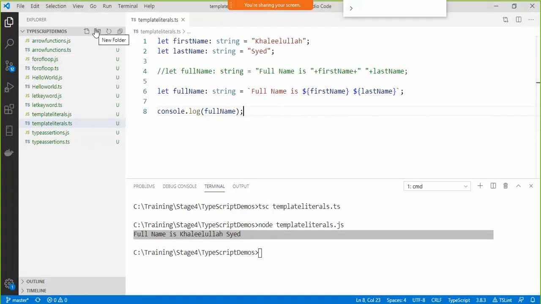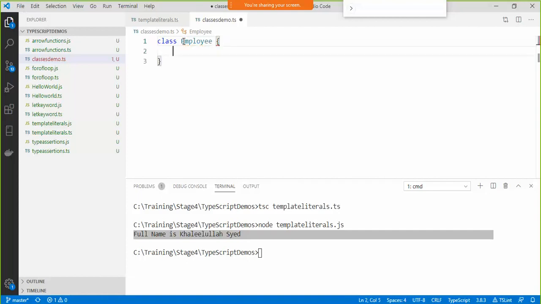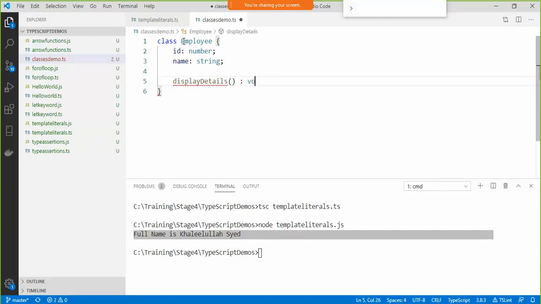So I'll just come back here and say classes demo dot ts. I'm gonna create a class here, say employee, and then we'll say id colon number. I'm not going to initialize any values. Say name colon string. That's sufficient for me. So then we'll also have a display details method. Its return type is going to be void, and this is what my method is going to do.